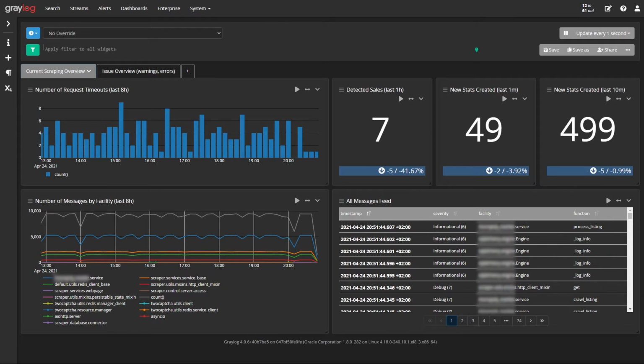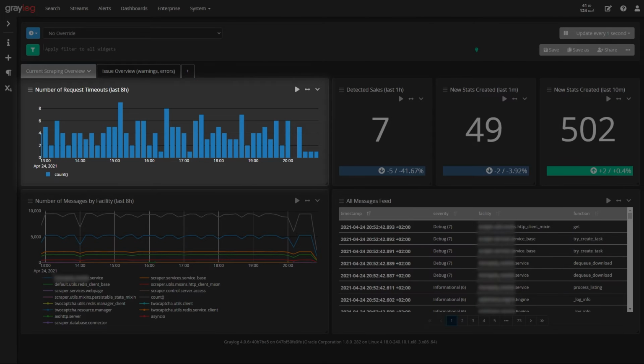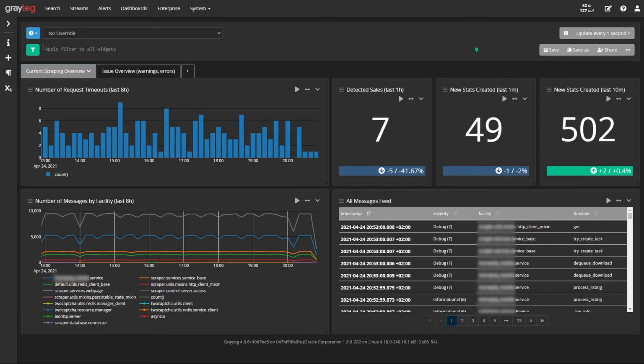This dashboard displays several important system metrics in real time. These metrics can tell the user if the application is working correctly, what it is currently doing, and how it worked in the recent past. We can see a histogram of request timeouts over the last 8 hours. This can tell us whether there are some issues with the connectivity through the Tor proxy.